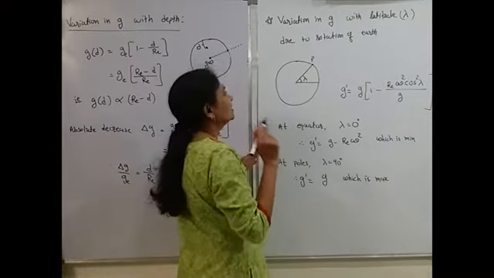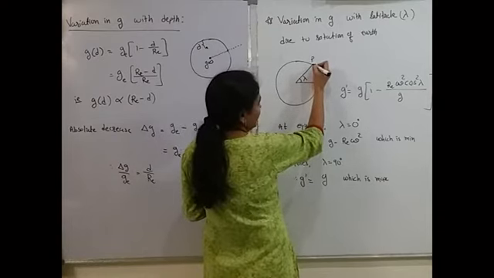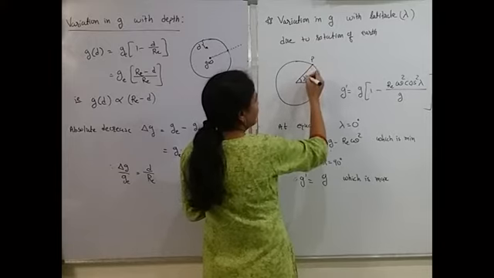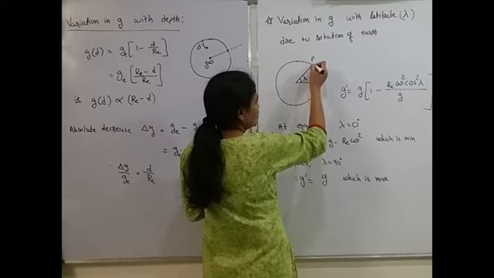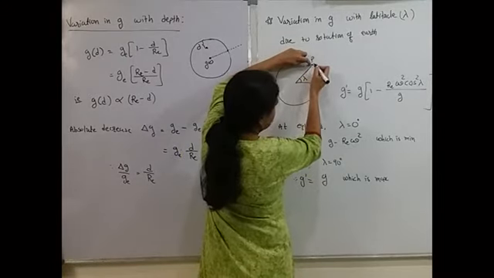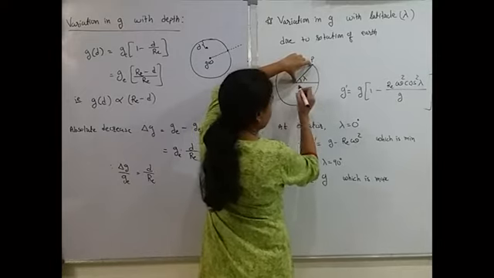What is the meaning of latitude? Suppose we have to find the latitude of this place P. Then latitude lambda is the angle between the line joining the place with the center.